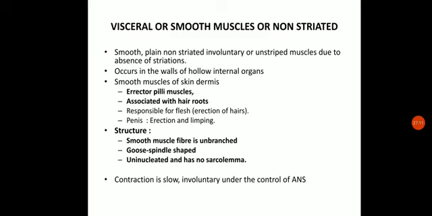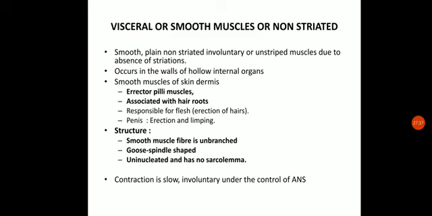So these are the structures which are hollow in nature within it. Okay, so these are mainly found in the walls of the hollow internal organs like alimentary canal, gallbladder, respiratory tract, uterus, urinary bladder, blood vessels also. So these all are the hollow organs, and the walls of these hollow organs will be containing these muscles.